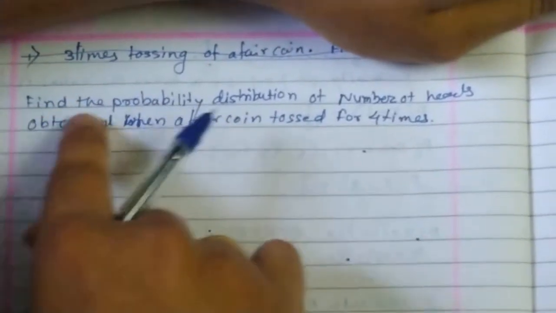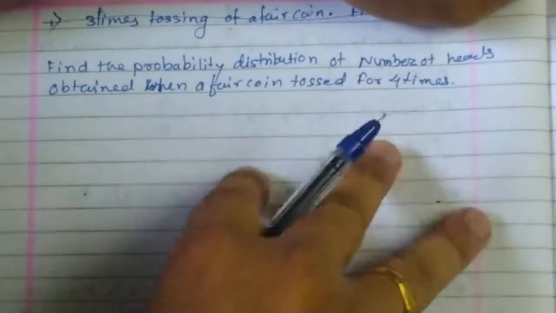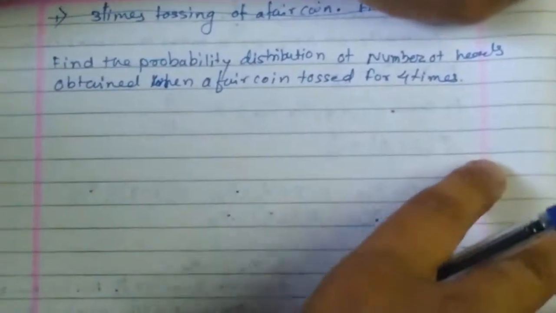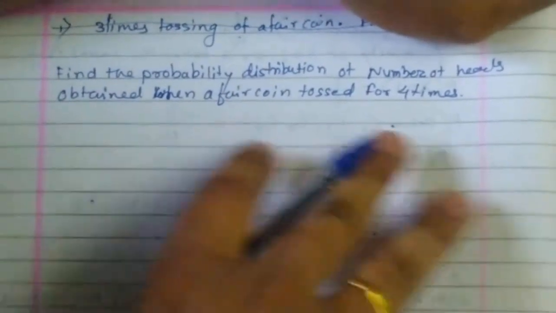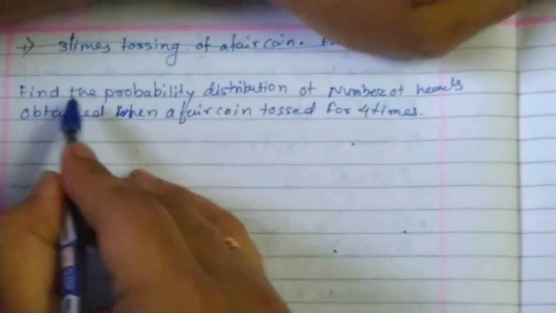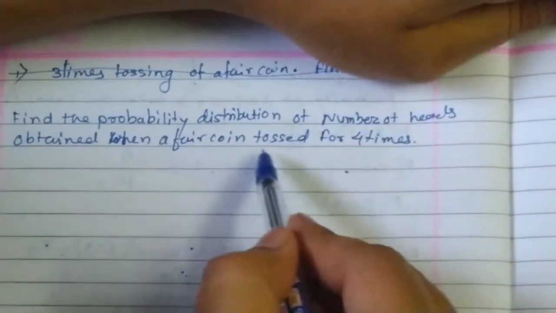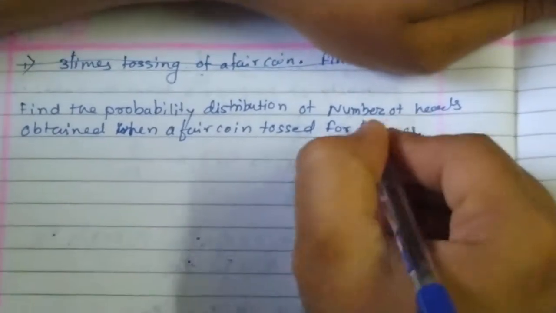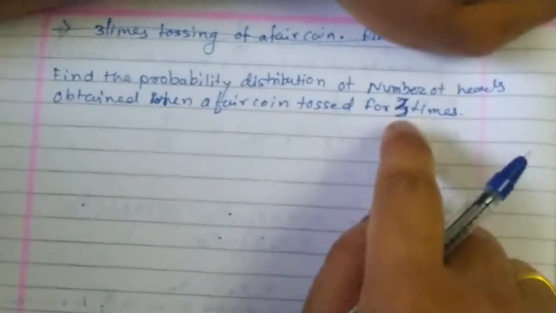Let's come to the previous lecture. We have seen probability distribution, what is a probability distribution, with one example. Now in this third lecture we would like to discuss some examples of finding the probability distribution for a given random variable. Here the question is, find the probability distribution of the number of heads obtained when a fair coin is tossed 3 times. As there is a time constraint, I will give it for 3 times.